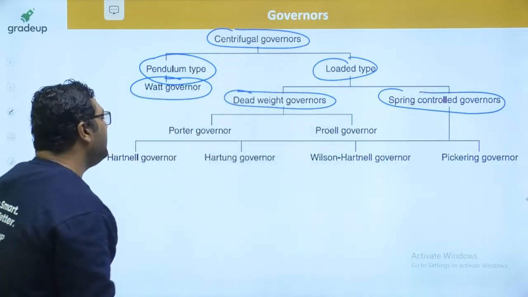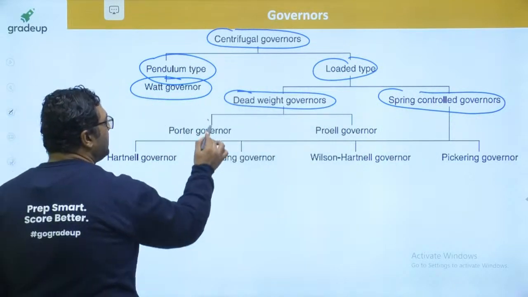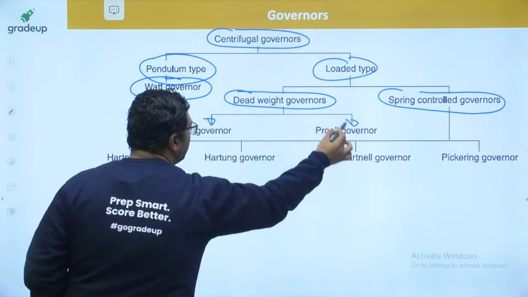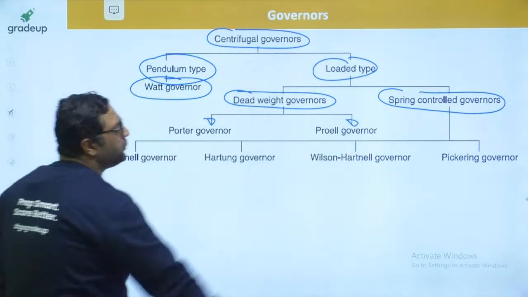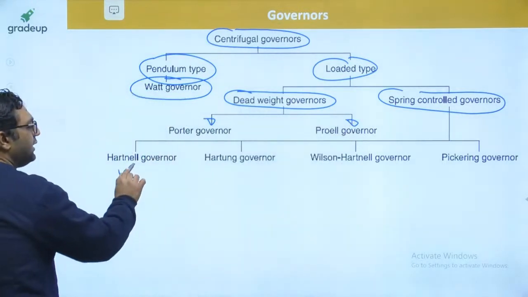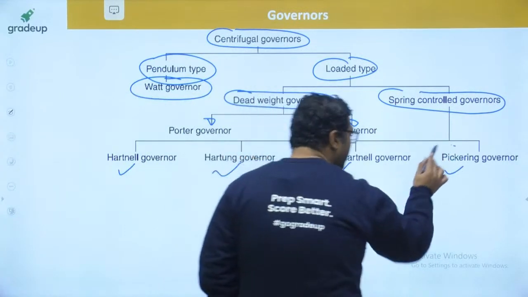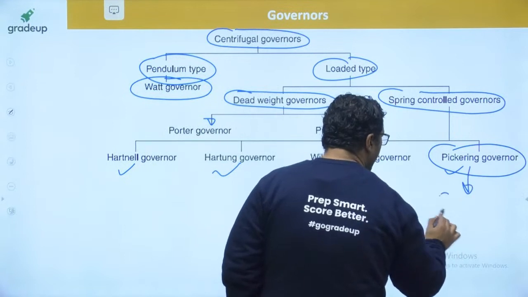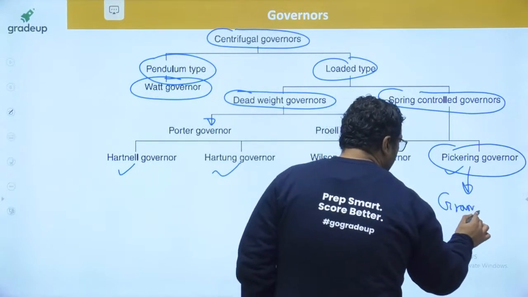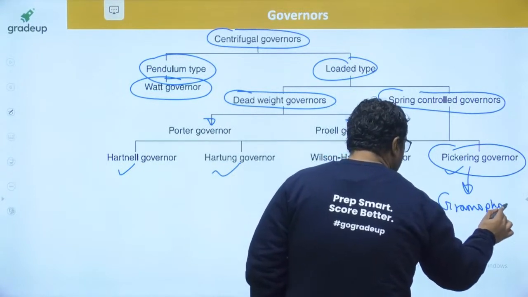So my dear, the deadweight loaded type is of two types. One is the Porter governor, the other is the Proell governor. And when you are talking about spring controlled governors, there is the Hartnell governor, Hartung governor, Wilson-Hartnell, and Pickering. The Pickering governor is used in gramophones. Yes guys, so this is the application of this.